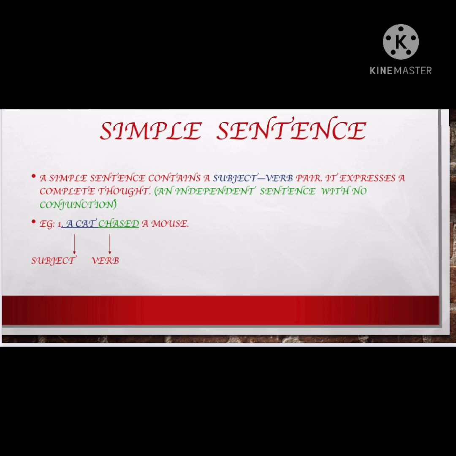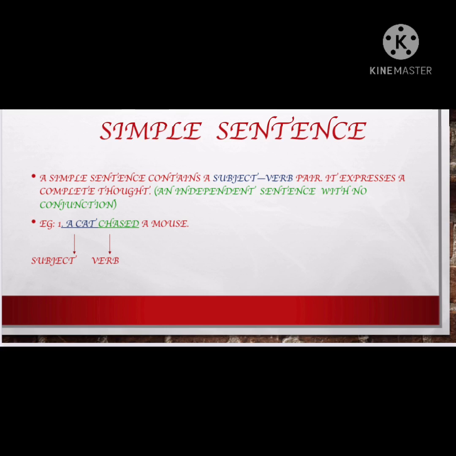A simple sentence contains a subject verb pair. It expresses a complete thought. So children, let me explain you this. What is a simple sentence? A simple sentence always has a subject. Now you know what is a subject. Subject can be anything. A subject can be a noun or a pronoun. So it has one subject plus it has one verb. This subject and verb pair is mandatory, I mean compulsory in simple sentence.